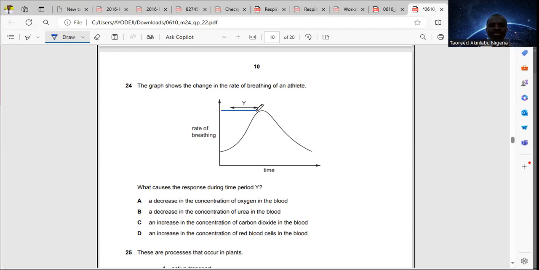The reason is that in the course of aerobic respiration, carbon dioxide is produced and accumulates in the blood, and the body needs to take in more oxygen to produce enough energy to sustain the athlete. That's why there's a sharp increase in the rate of breathing. The answer for 24 is option C.